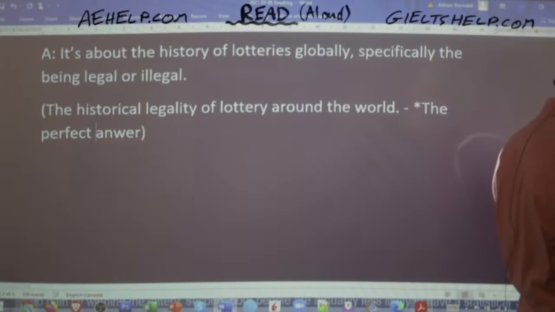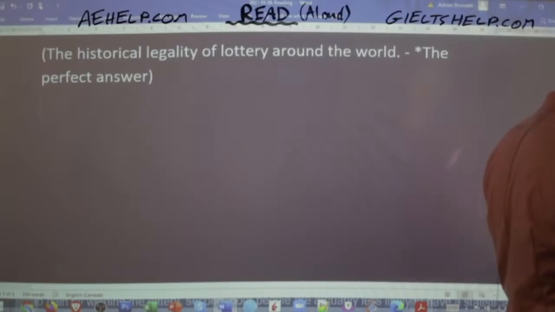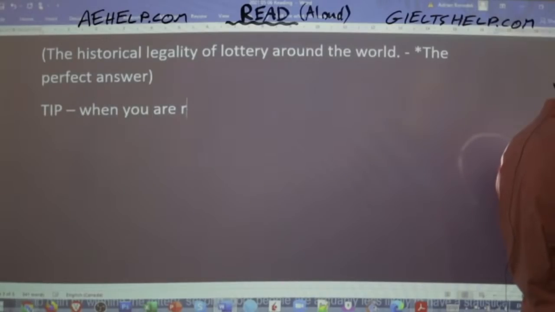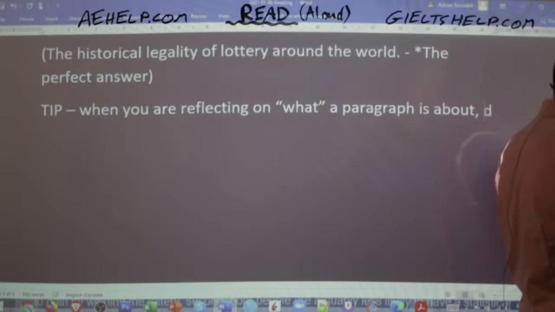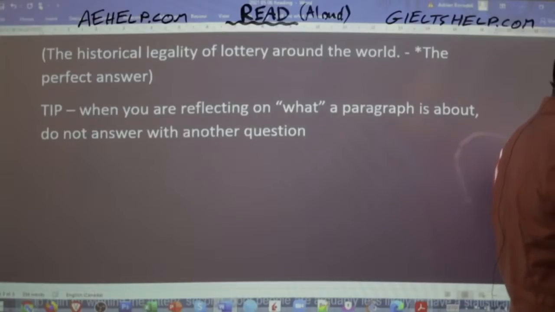Okay. So this is a very important tip for this kind of strategy. Okay, so when you are reflecting on what a paragraph is about, do not answer with another question. Okay, that won't help you. It's much more useful to answer with a statement. Okay, so do not answer with another question like,